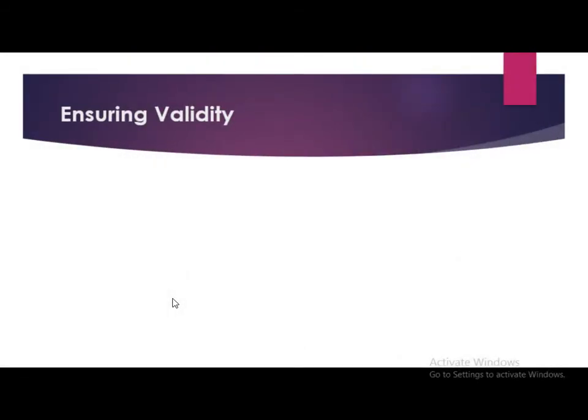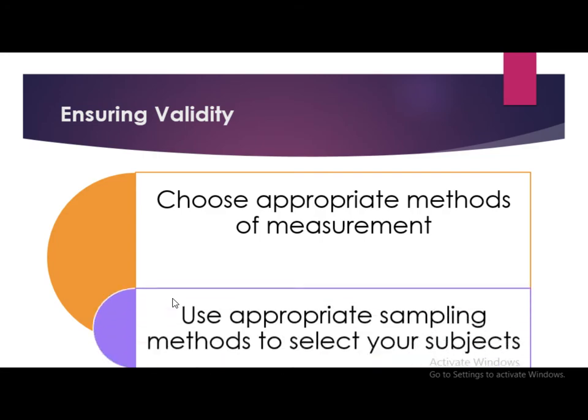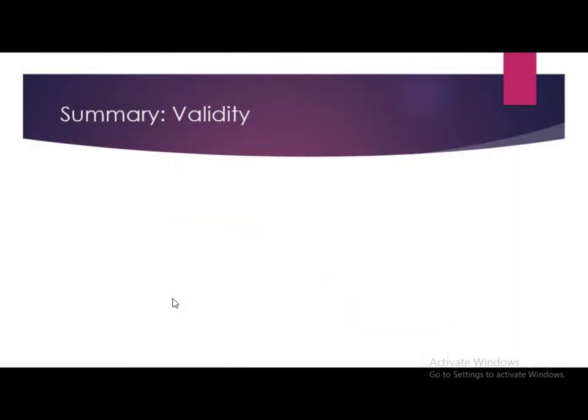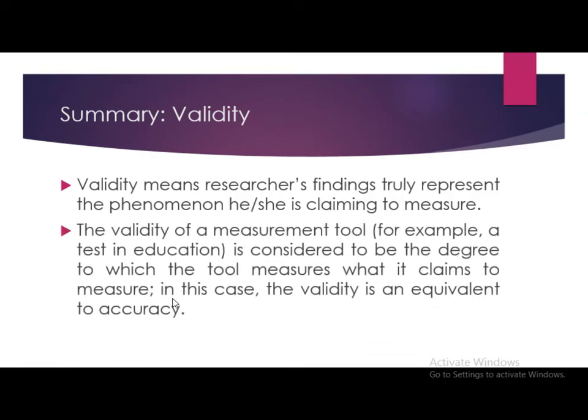Now we will see how to ensure validity. Choose appropriate methods of measurement and use appropriate sampling methods to select your subjects. This will ensure your validity. Now we will summarize validity. Validity means the researcher's findings truly represent the phenomena he or she is claiming to measure. The validity of a measurement tool, for example, a test in education, is considered to be the degree to which the tool measures what it claims to measure. In this case, validity is equivalent to accuracy.